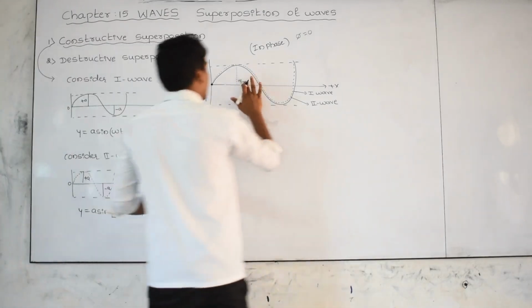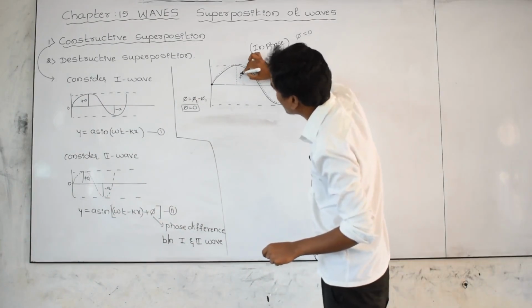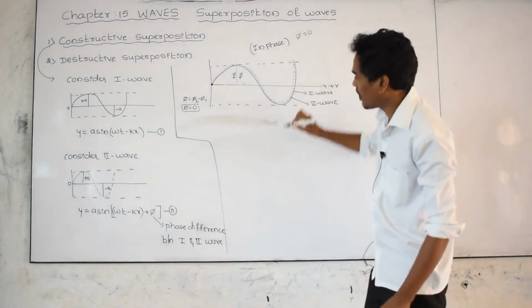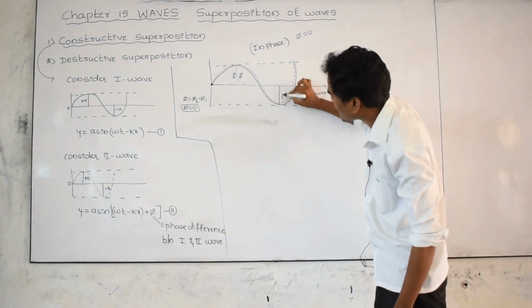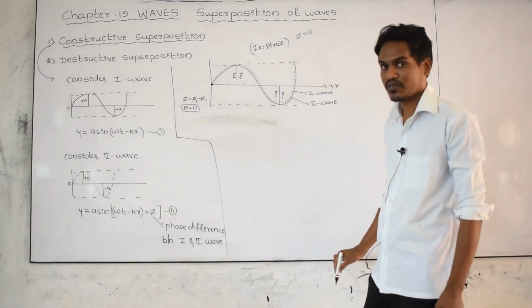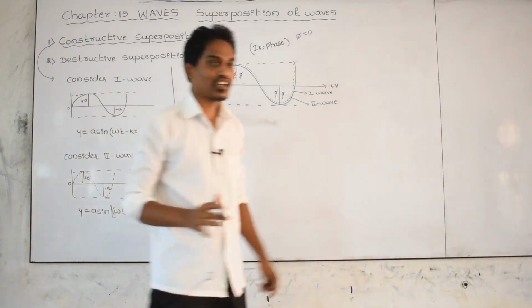And here for the first wave, what is the amplitude? Plus a. For the second wave, what is the amplitude? That is also plus a. For the first wave, what is the amplitude? Minus a. For the second wave also the amplitude is minus a. Those two waves are merged exactly with each other. Then what is the resultant wave?